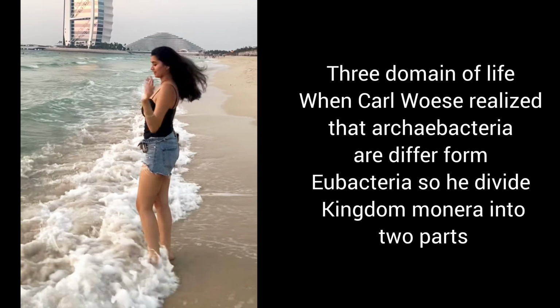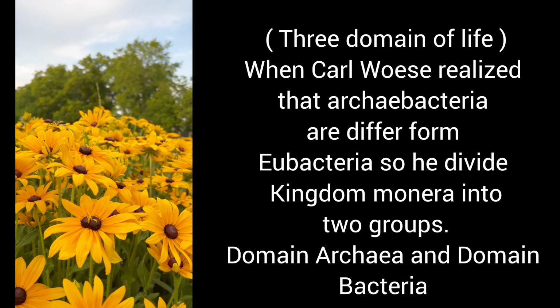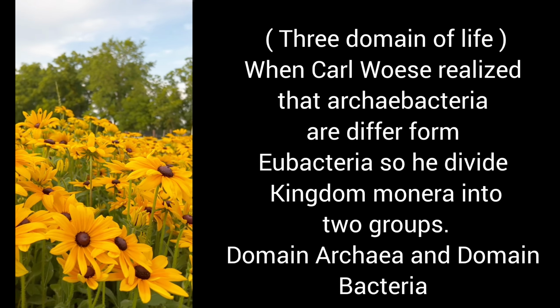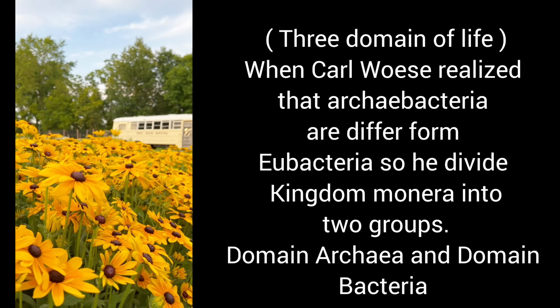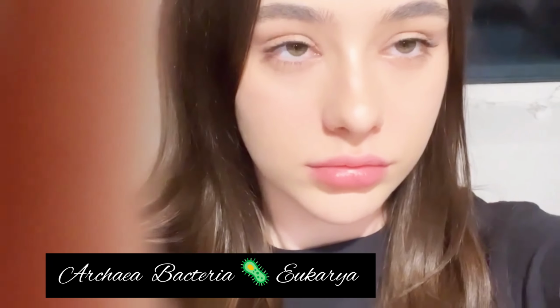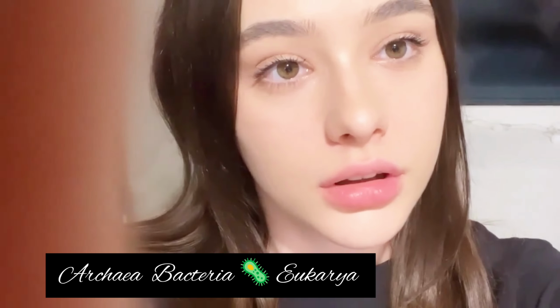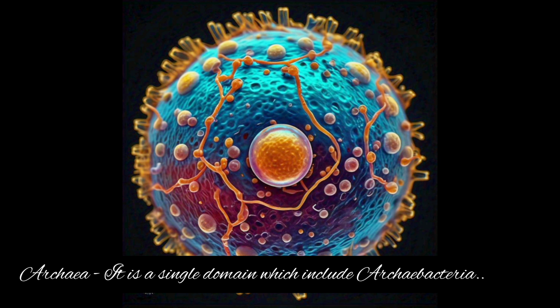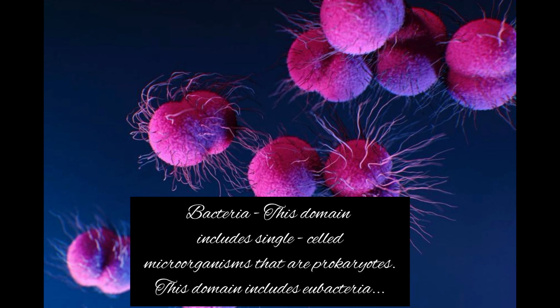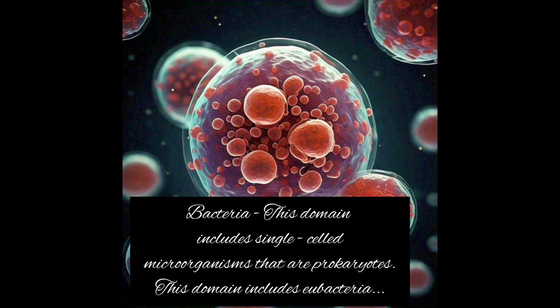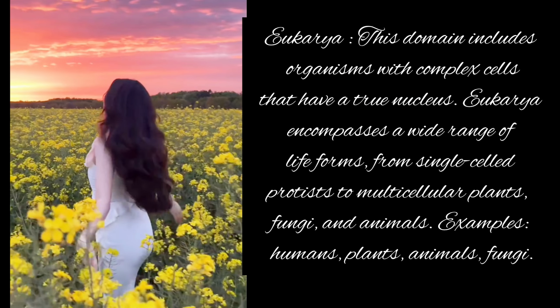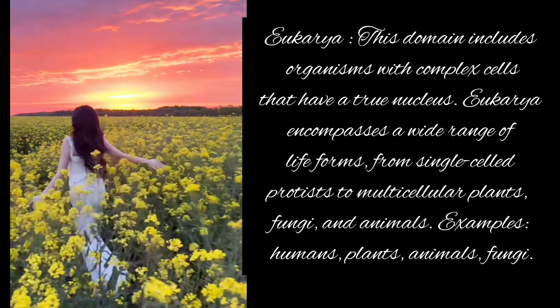When Carl Woese realized that Archaebacteria differ from Eubacteria, he divided Kingdom Monera into two groups. By doing so, he divided the living world into three domains. They are Archaea, Bacteria and Eukarya. Archaea is a single domain which includes Archaebacteria. Bacteria, this domain includes single-celled microorganisms that are prokaryotes. This domain includes eubacteria.